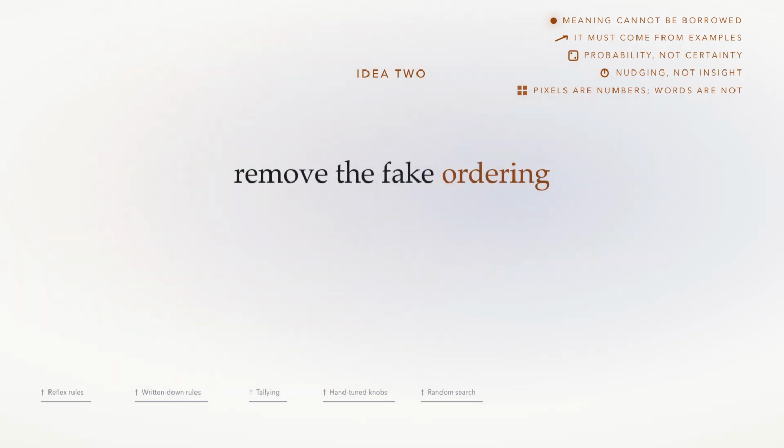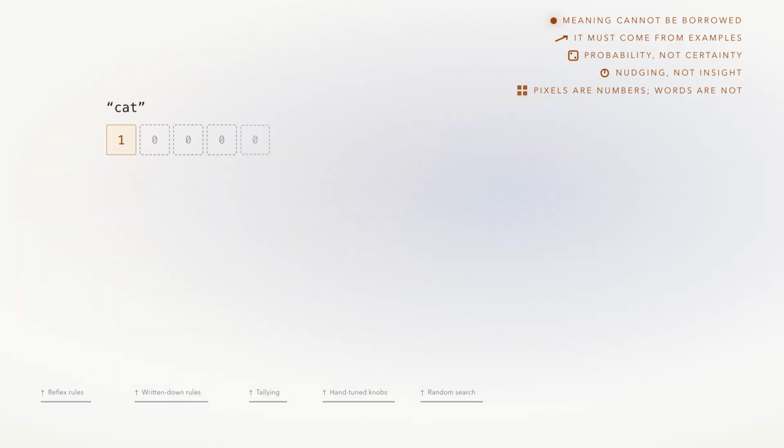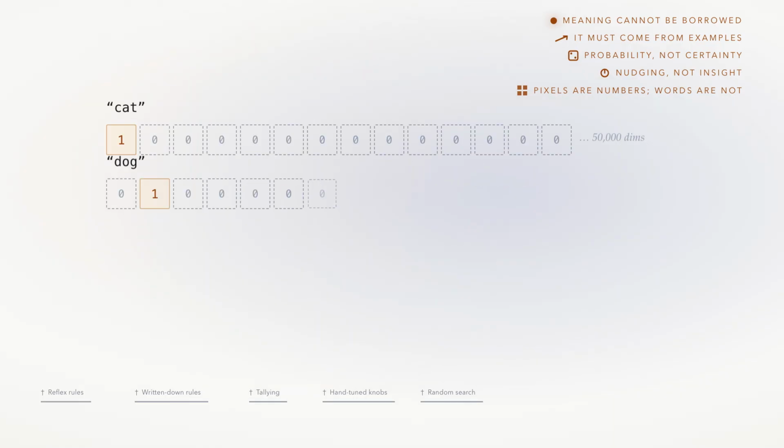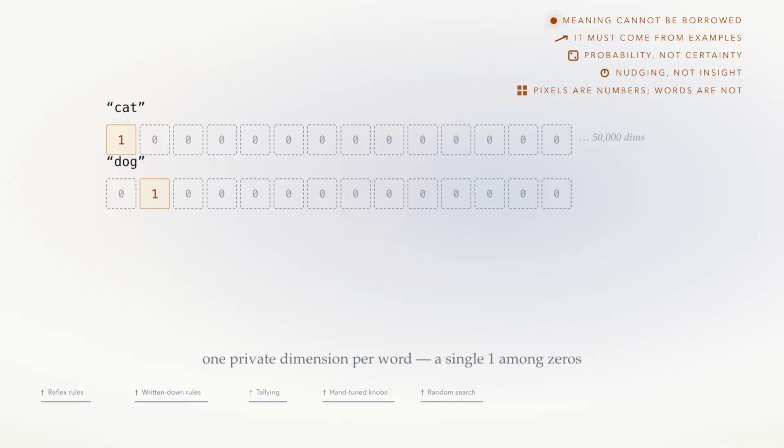Fine, remove the fake ordering. Give every word its own private dimension. Cat is 50,000 zeros with a single 1 in position 1. Dog, the same with the 1 in position 2. No word is between any others now.